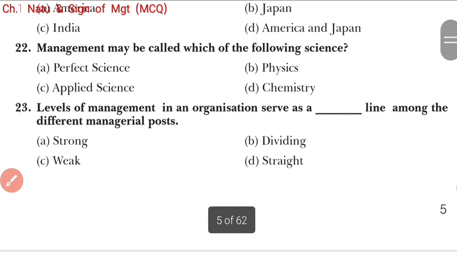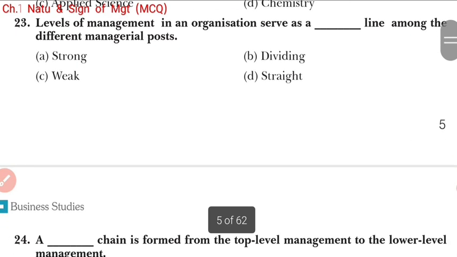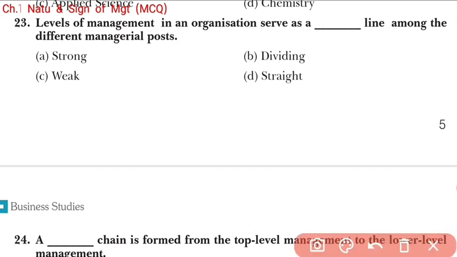Now question number 23. Levels of management in an organization serve as a dividing line among the different managerial posts. So students, the levels of management in an organization serve as a dividing line among the different managerial posts, because different levels of management divide the whole management into different posts. Okay.